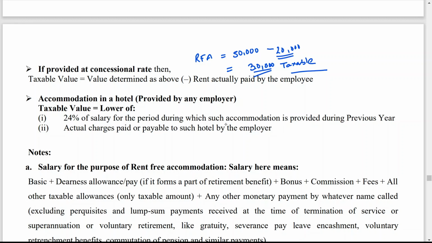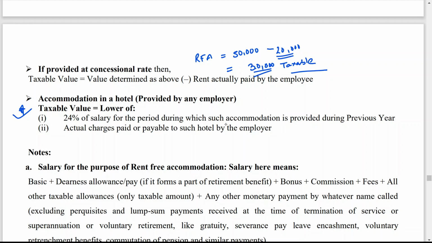Now if accommodation is in a hotel provided by the employer, then very simple. If accommodation is provided in a hotel, then 24% of salary for the period during which accommodation is provided during the previous year, and actual charge paid or payable to such hotel by the employer.